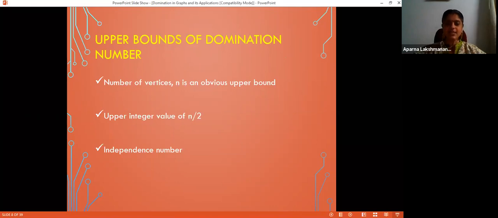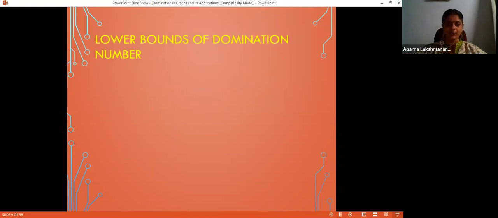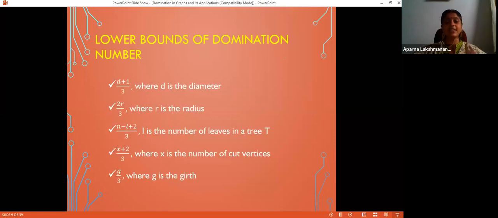But in some cases, these two parameters are equal. Upper integer value of n by 2 and independence number coincide. Okay. What about lower bounds? These three were upper bounds of domination number. There are plenty of lower bounds for domination number.